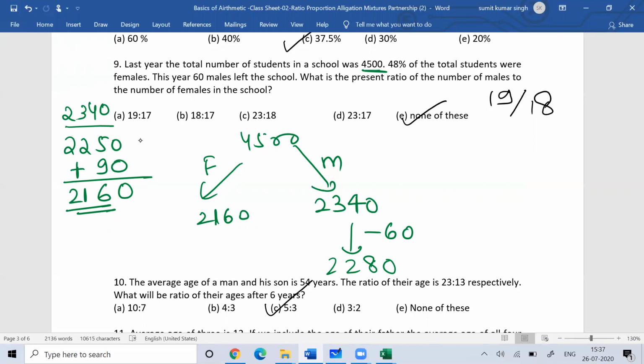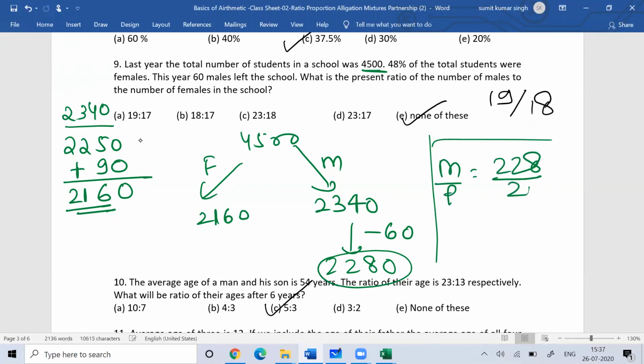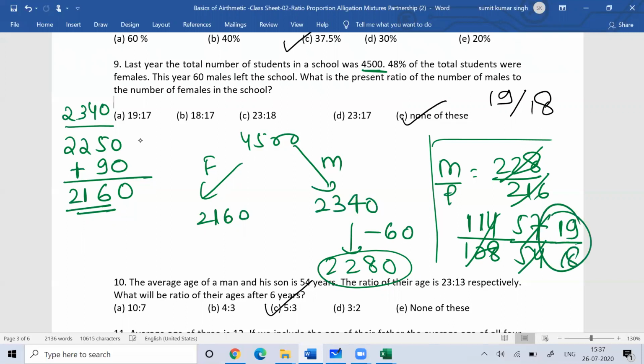What is the present ratio of male to female? They're asking you. So the male to female ratio is now 2280 by 2160. So this is 114 divided by 108. This is 57 divided by 54. Dividing by 3, 19 threes are 57, 18 threes are 54, so it is 19 is to 18. That is your ratio. So the answer is none of these.